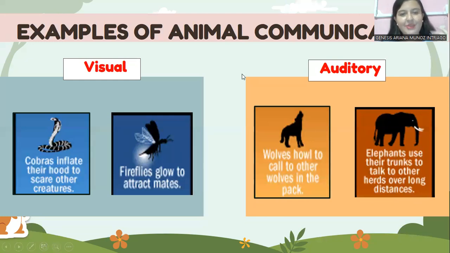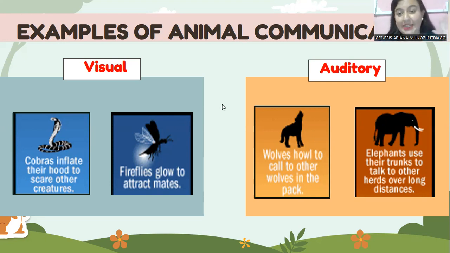Let's remember that not all animals have the same structure. For example, there are animals who have four limbs, but there are other ones who don't have limbs, for example, the cobra. Examples of how animals communicate in a visual way are cobras, which inflate their hood to scare other creatures. They do not make any sound, they just inflate their hood, and the other creatures know that they cannot get close to them. Then we have fireflies who glow to attract mates.